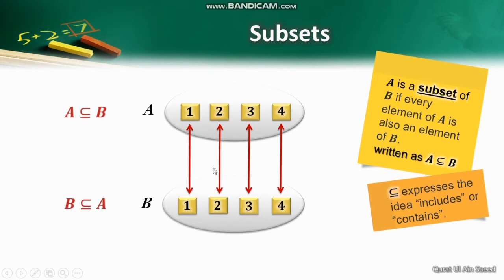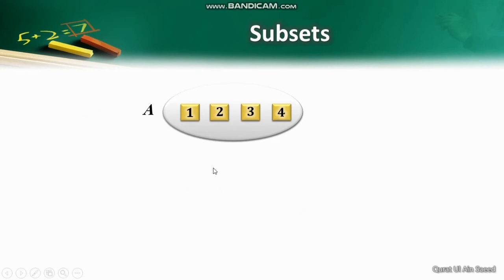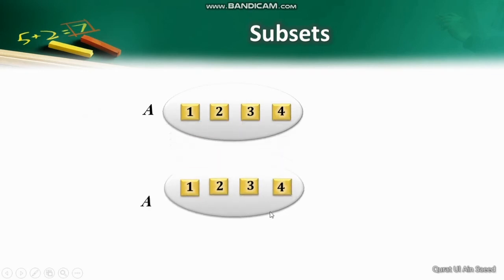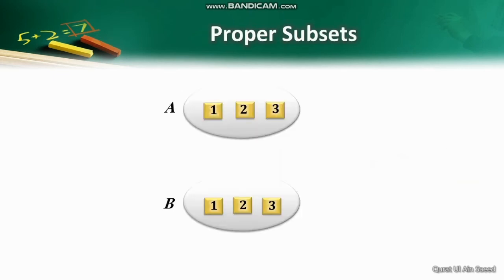The idea of subset can be defined for a single set as well. And since every set is equal to itself, every set is also a subset of itself. Here it is written as A is a subset of A. So the subset symbol can be used whenever all the elements of A are also the elements of B, whether A has the same number of elements as B or fewer elements.